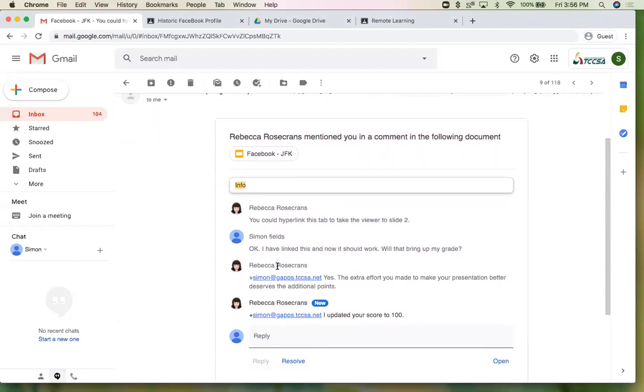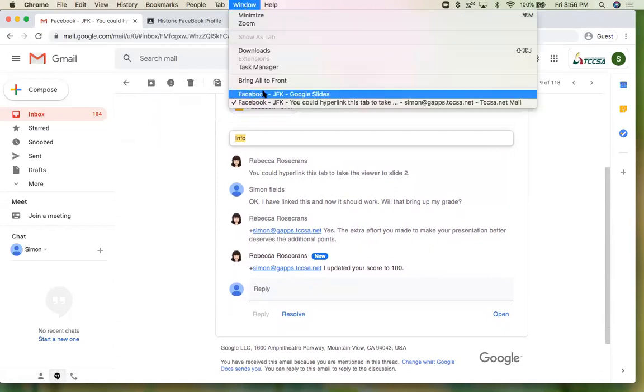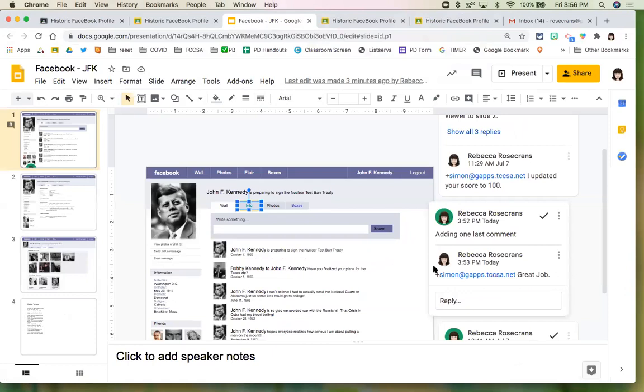They're not going to miss the other comments because I at least had one in here. And look at another one that I put in. So this is what a direct connection by putting a comment in with the plus followed by their email account, their Google account, would look like for the student.